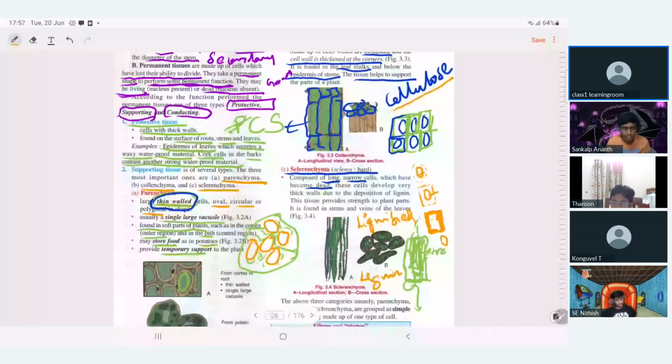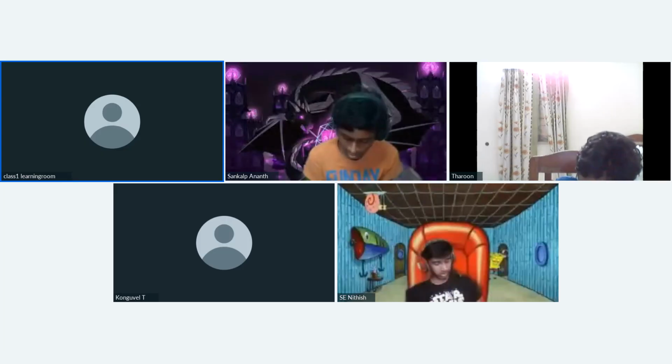The secondary cell wall is very thick. Inside, the cell is not there. The cell itself is not alive, but only the wall is there. So the plant's outer part is very, very rigid, very, very strong. What do we call this type of cell? It is just cell wall, a dead cell, with only its cell wall.